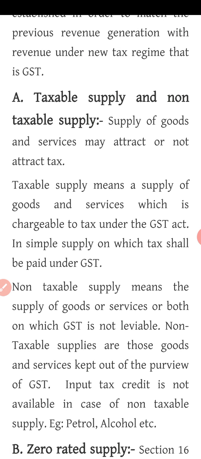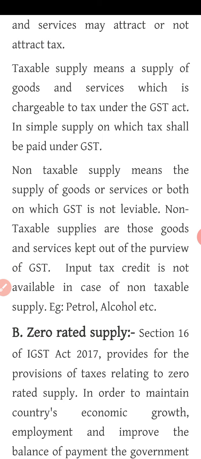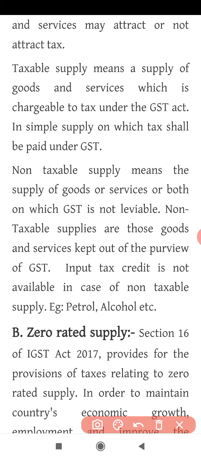Now non-taxable supply is exactly the opposite of taxable supply. Non-taxable supply means the supply of goods or services or both on which GST is not leviable. So whenever there is supply of goods and services, again you need to check whether on such goods or services GST can be imposed. If not, then it is called non-taxable supply. For example, if there is supply of fresh fruits and vegetables, then on such goods tax is not imposed, so such supply can be called non-taxable supply.